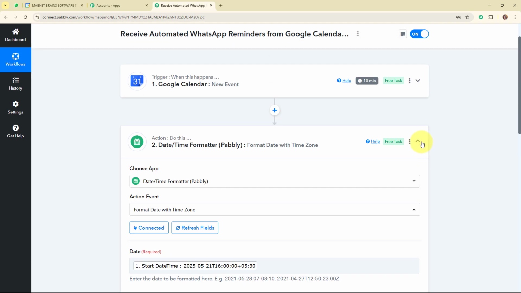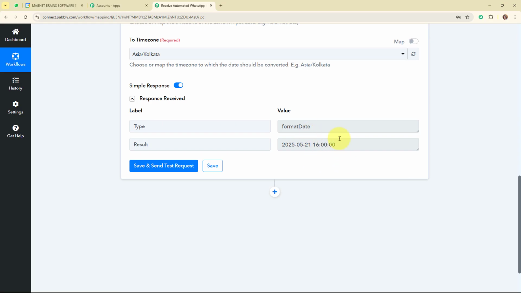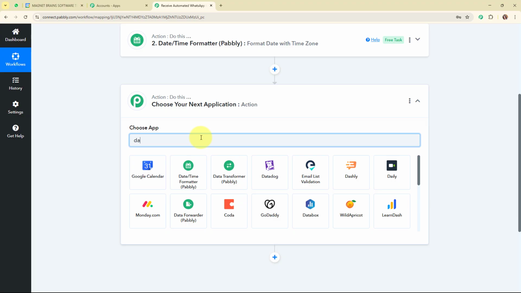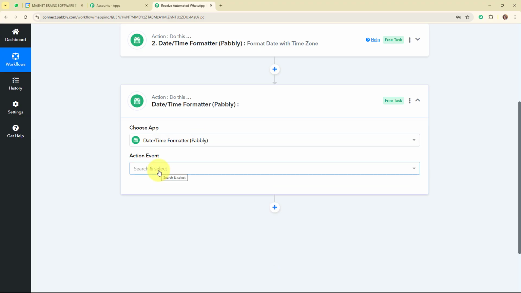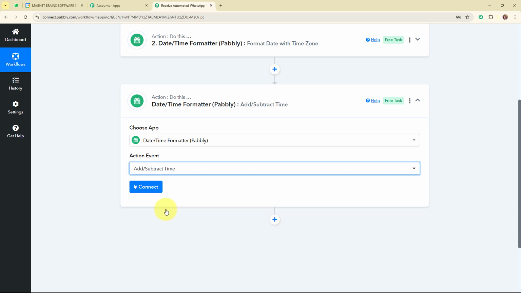Now after formatting the date with the time zone, what I'm going to do is cut off 1 hour from this formatted time, because I want to set the reminder for 1 hour before the event. So for that I'm going to add another action step over here, and again I'm going to select my action application as Date Time Formatter by Pabbly. In this action step I'm going to select my action event as Add or Subtract Time, because in this case I'm going to subtract the time from my formatted date and time.